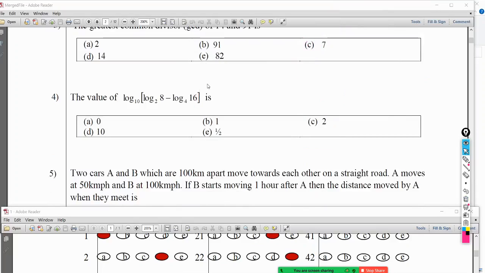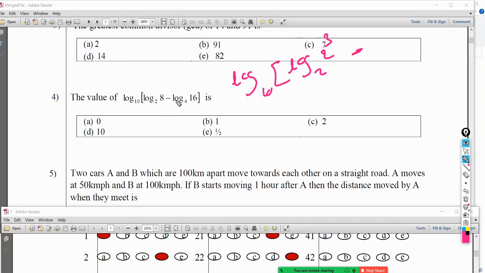Log 10 of log 2 8 minus log 4 16. Okay. Right. So let's do it. Now it's very easy. Log 2 8, because I can write 8 as a power of 2, is 2 to the power 3. These are two different bases.